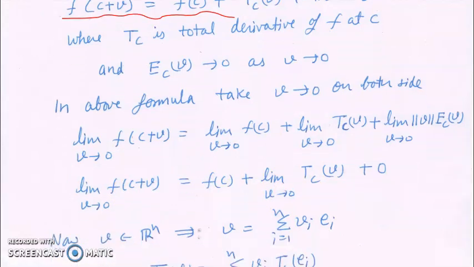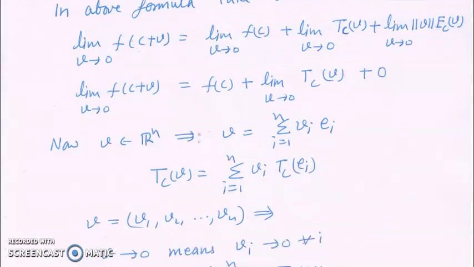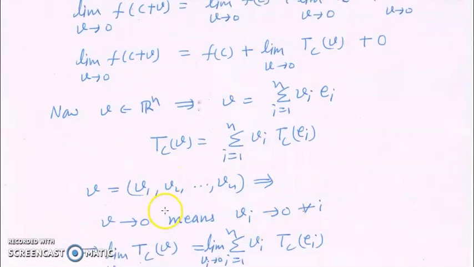Now what is T_c(v)? v is a vector in R^n, so v can be written as a linear combination of the basis vectors of R^n, that is the standard basis e1, e2, ..., en. So we can write it as the summation for i from 1 to n of v_i e_i. Because T_c is a linear transformation, T_c(v) is equal to the summation for i from 1 to n of v_i T_c(e_i). Now v = (v1, v2, ..., vn), so if v goes towards 0, then each of its coordinates goes towards 0.